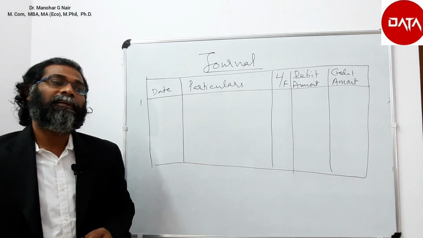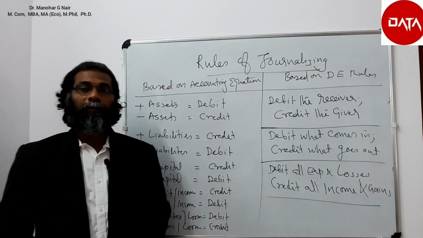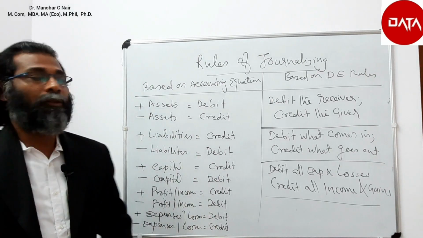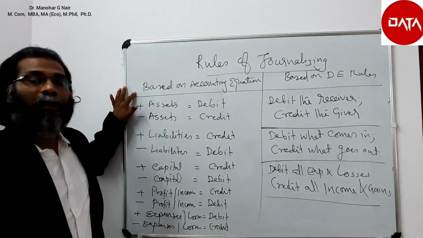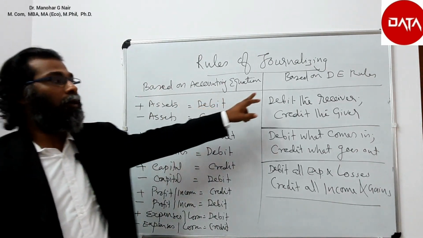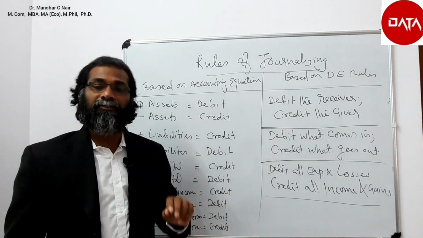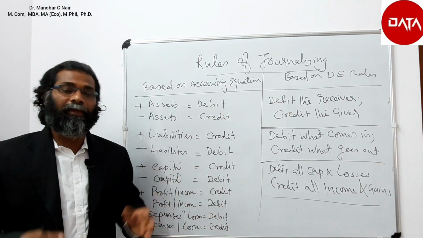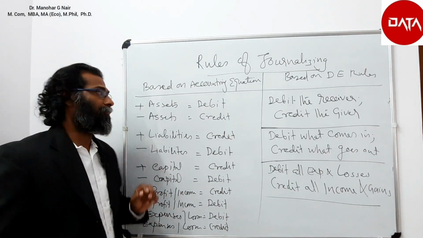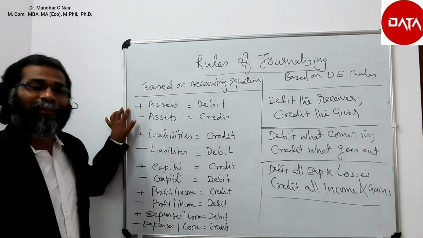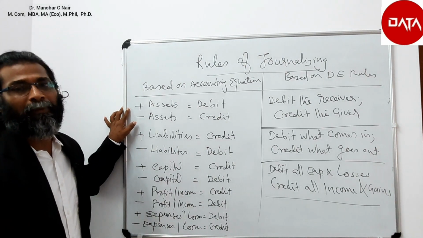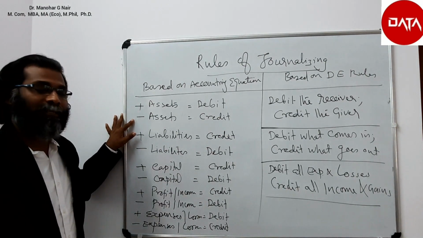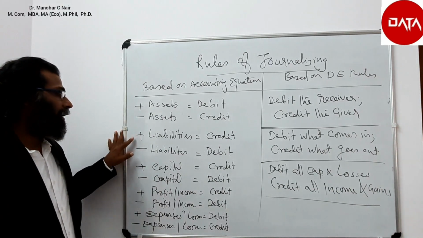Let us see those rules. Rules of journalizing. The rules may be based on accounting equation or the rules may be based on double entry system. The result will be the same if we adopt either way. In the case of increase in an asset, that is to be debited as per accounting equation rule, and decrease in asset to be credited.